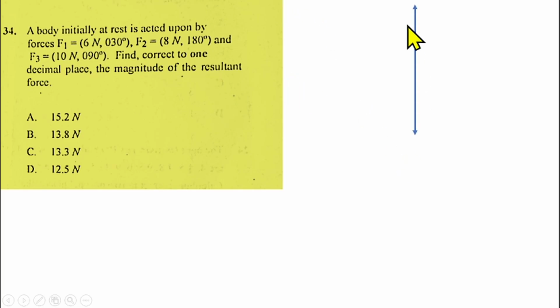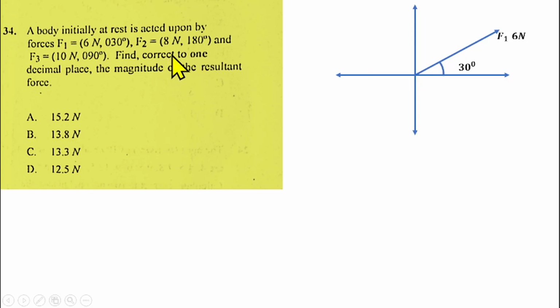So we draw your plane. Then you locate all these forces with their angles of inclination. The first one was F1, which has a force of 6 Newton, and the angle is 30 degrees. So I will draw a straight line here representing F1, and the force is 6 Newton. Then I will locate the angle, which is 30 degrees, so that I'll be able to find both the y component and the x component of the force.